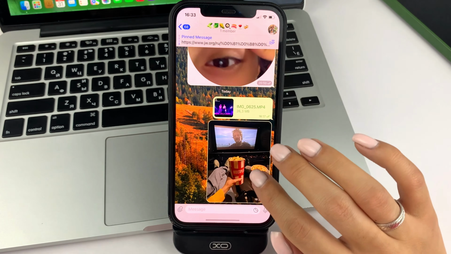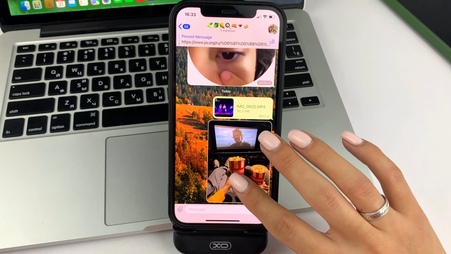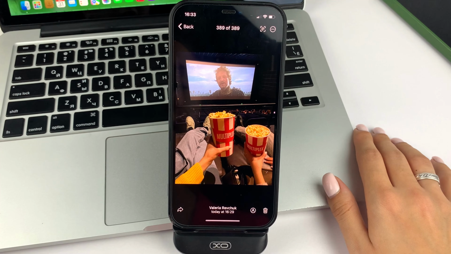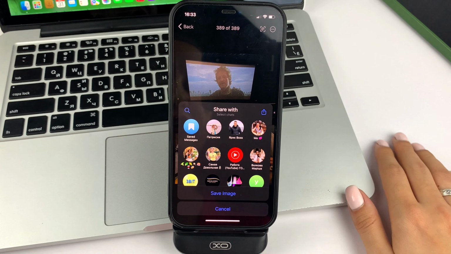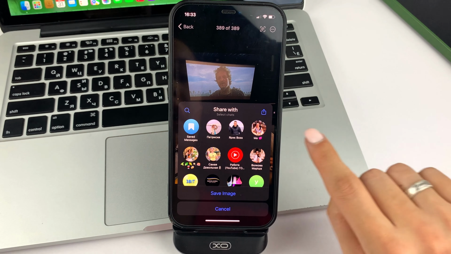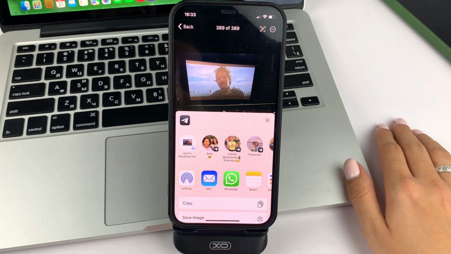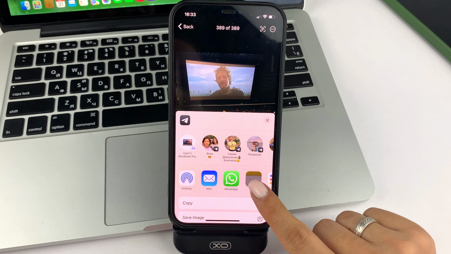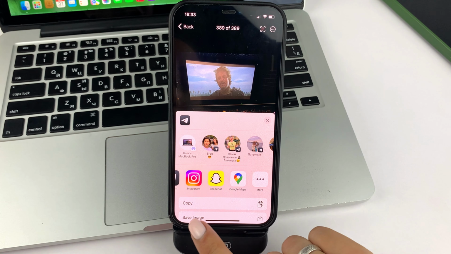So, open up Telegram, go to the conversation you want, find the photo or video you want and open it. Next, you'll need to click on the bottom left on this arrow here and then select Share. Now you'll get a window like this and you'll need to scroll through this list of apps and find WhatsApp.